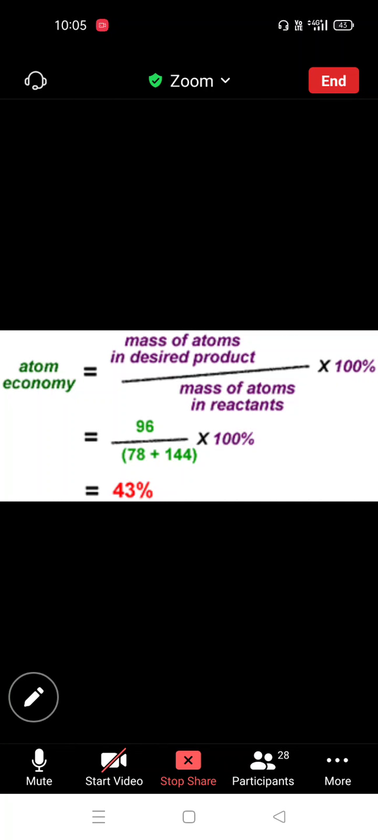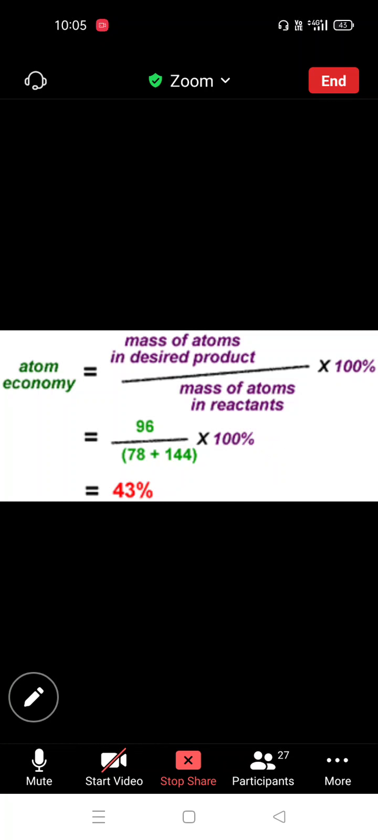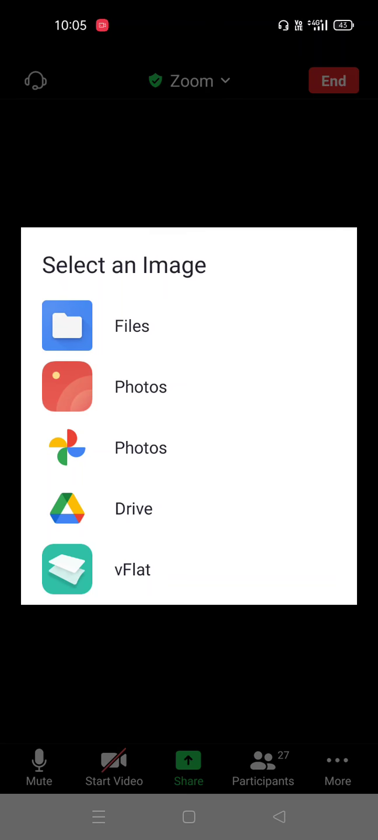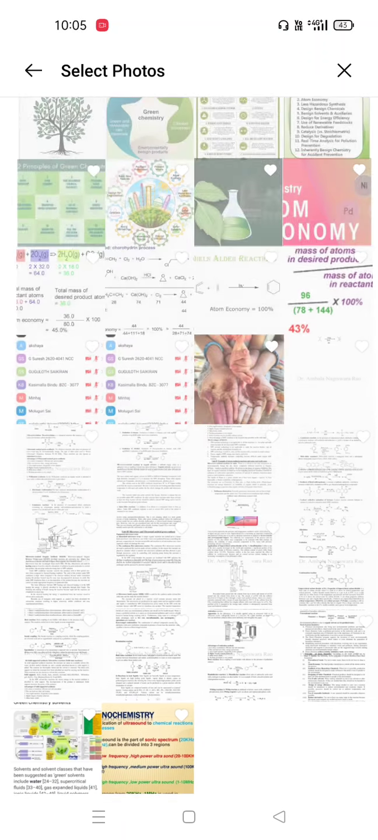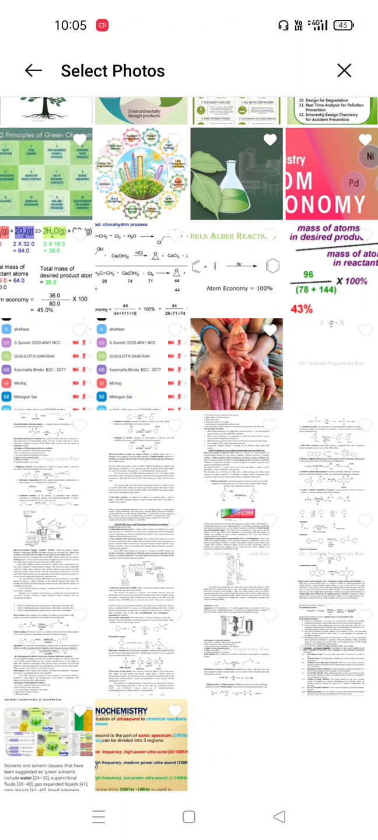Atom economy is equal to the mass of atoms in desired products divided by the mass of atoms in reactants, into 100. You should remember this equation a little. For example, some examples of reactions are here.